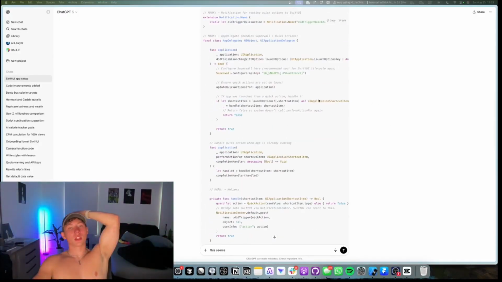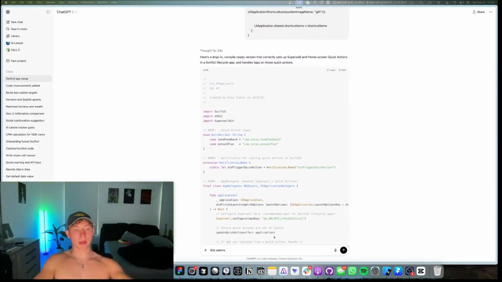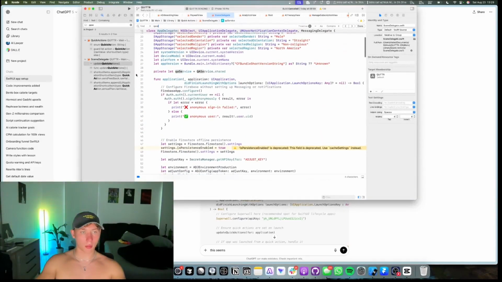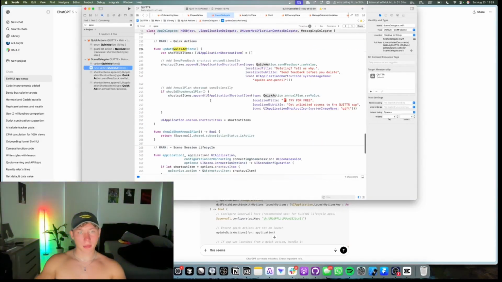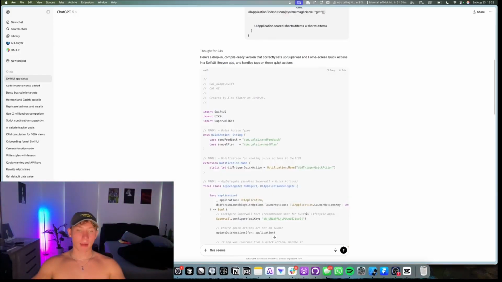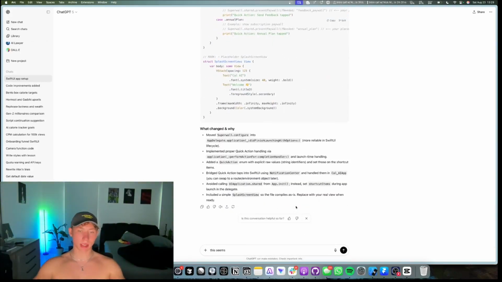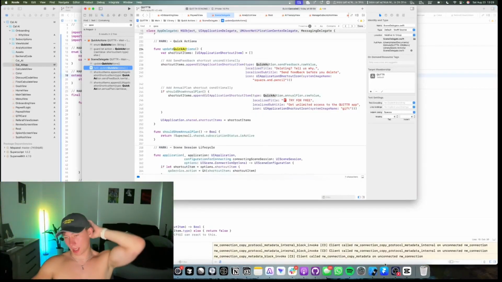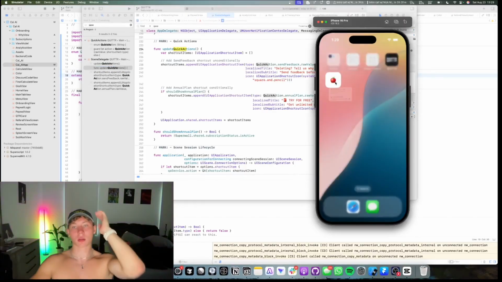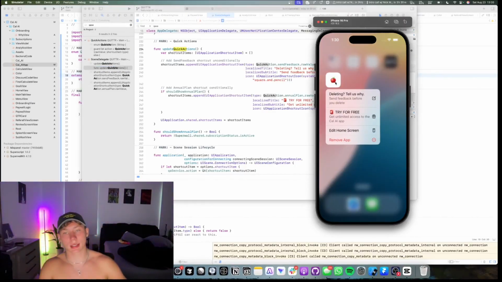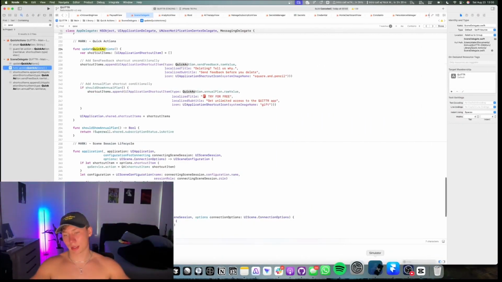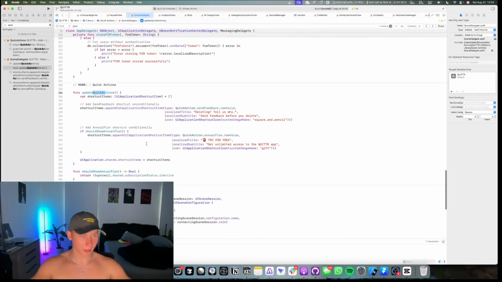All right, so I threw it in GPT, and I pretty much copied Quitter's scene delegate, where we trigger the update quick actions button. So anytime the app is launched, it displays these shortcuts. I threw it into ChatGPT and it gave us this complete mess of code, which again will be linked below. I just pasted it in and it's seemingly working. So if we hold down the Kali app now, there's a deleting, tell us why button and a try for free button, which is great. Now we just need to link this back to Superwall and get it fully set up.